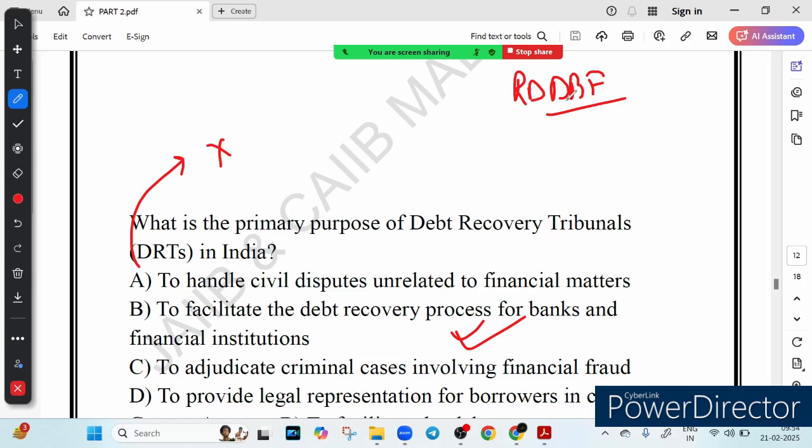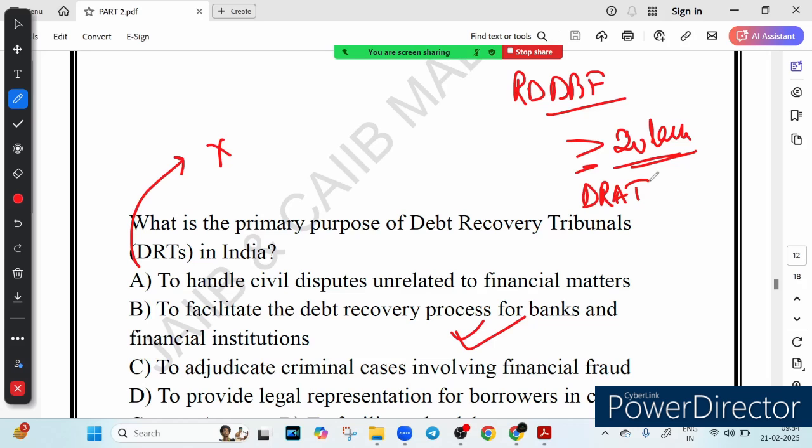DRTs handle disputes of 20 lakh and above, right? So greater than or equal to 20 lakh, they handle the dispute. And an appeal against a DRT decision goes to DRAT. You must know this. DRAT stands for Debt Recovery Appellate Tribunal.